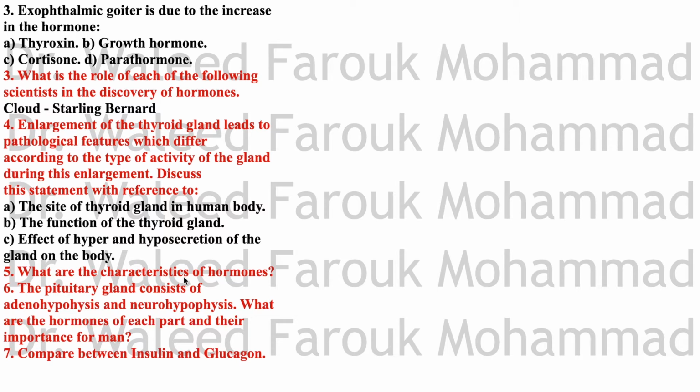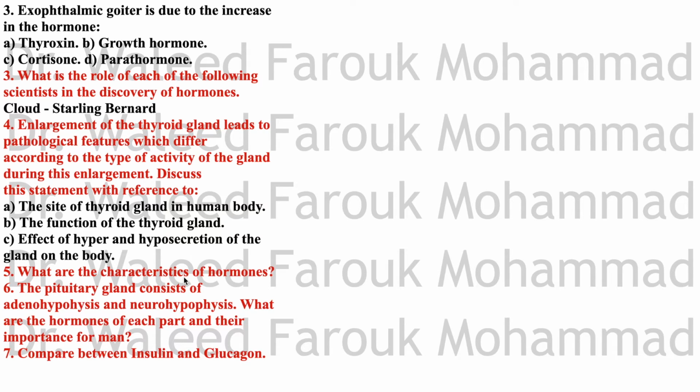What are the hormones' importance for man? Of course, ACTH stimulates the adrenal cortex. The thyroid stimulating hormone stimulates the thyroid gland. The luteinizing hormone, formation of the corpus luteum in the ovary in women. Follicle stimulating hormone for the development and growth of the graafian follicle in the ovary in the female. The antidiuretic hormone, from its name, antidiuresis, means it's against losing of water.